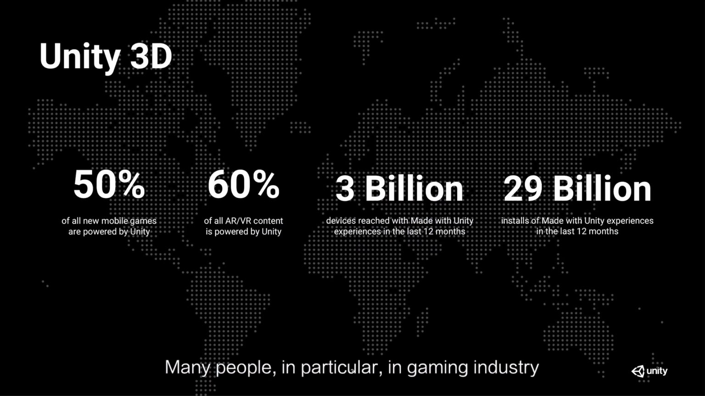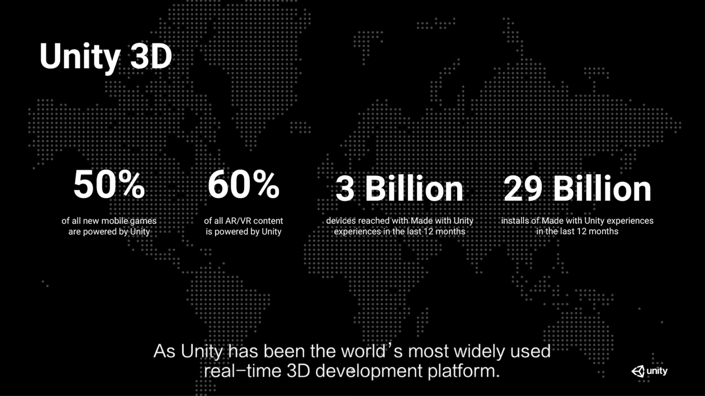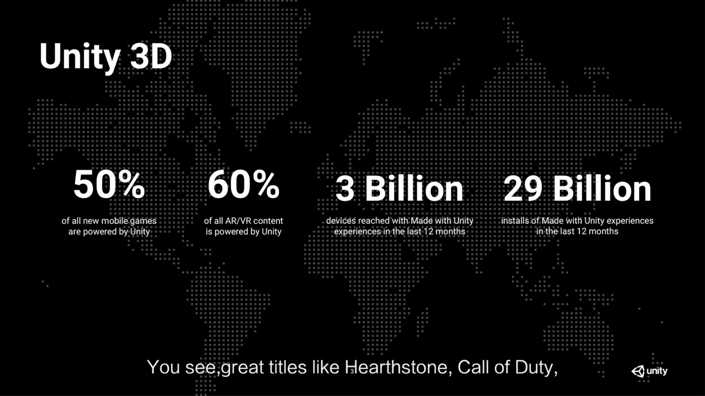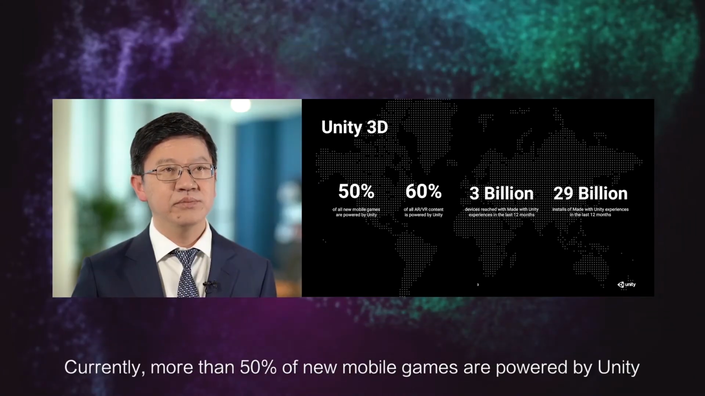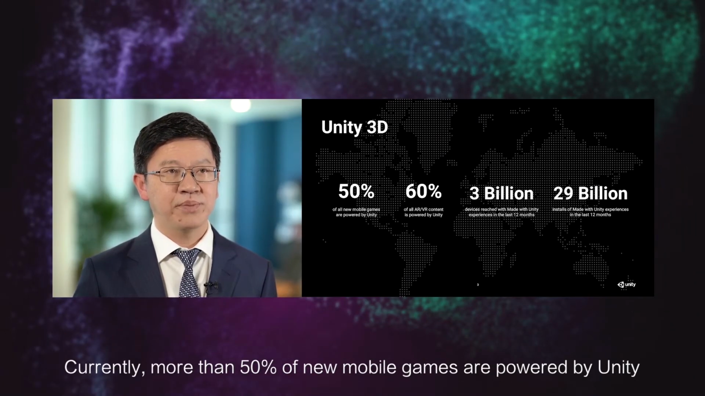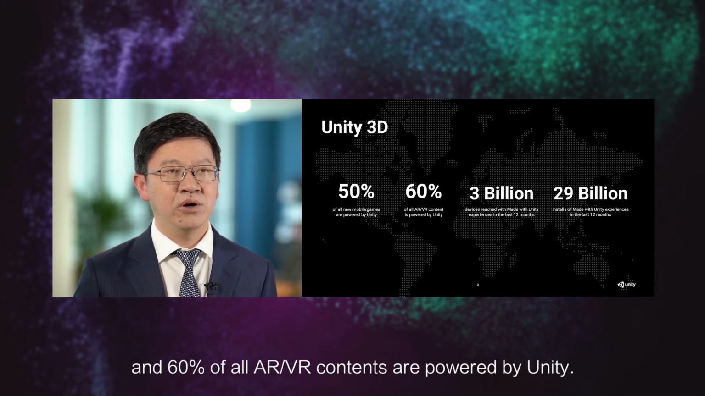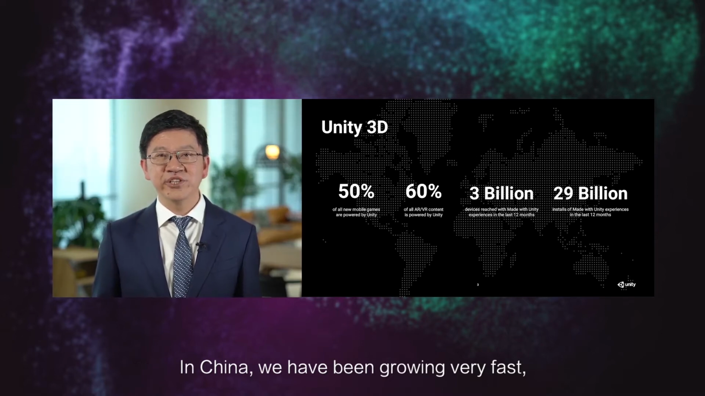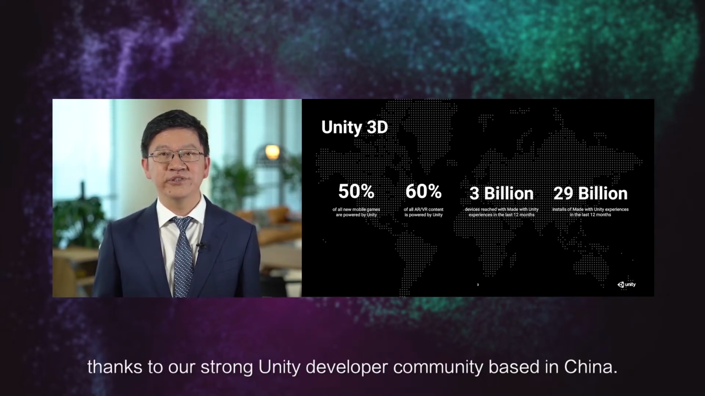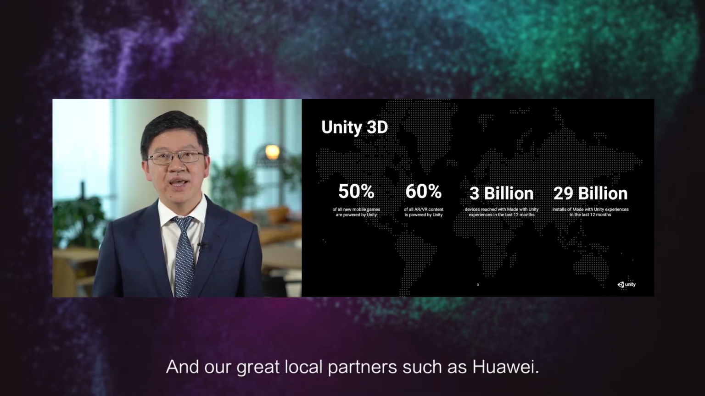Many people, in particular in the gaming industry, are well aware of Unity, as Unity has been the world's most widely used real-time 3D development platform. Great titles like Hearthstone, Call of Duty, and Beat Saber are all made with Unity. Currently, more than 50% of new mobile games are powered by Unity, and 60% of all AR/VR content is powered by Unity. In China, we have been growing very fast, thanks to our strong Unity developer community based in China, and our great local partners such as Huawei.